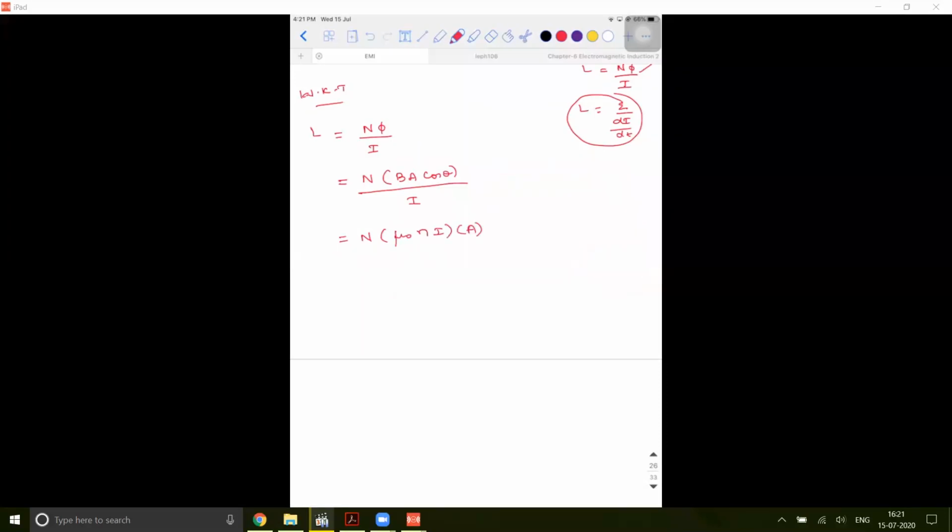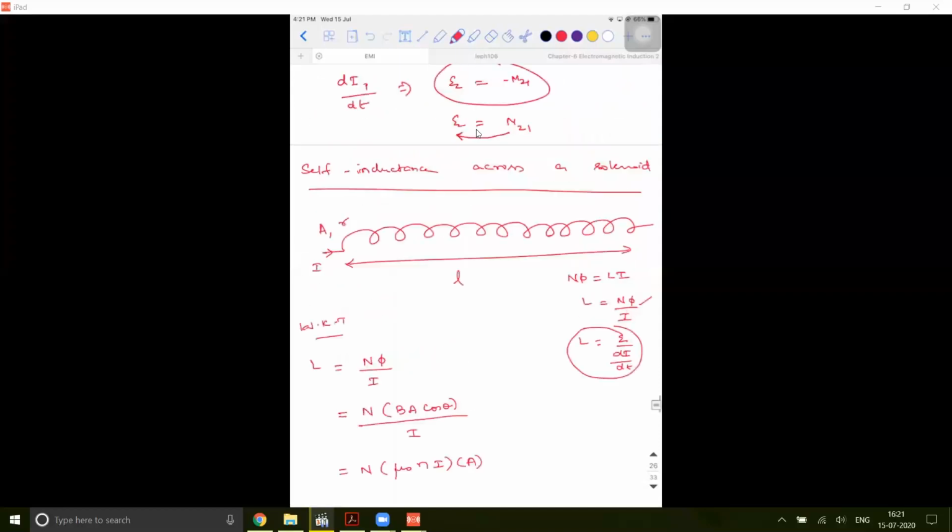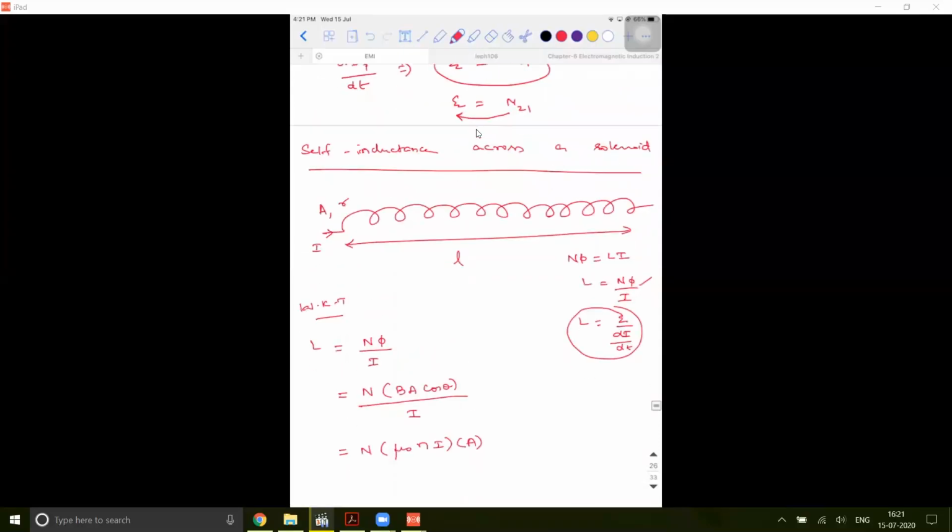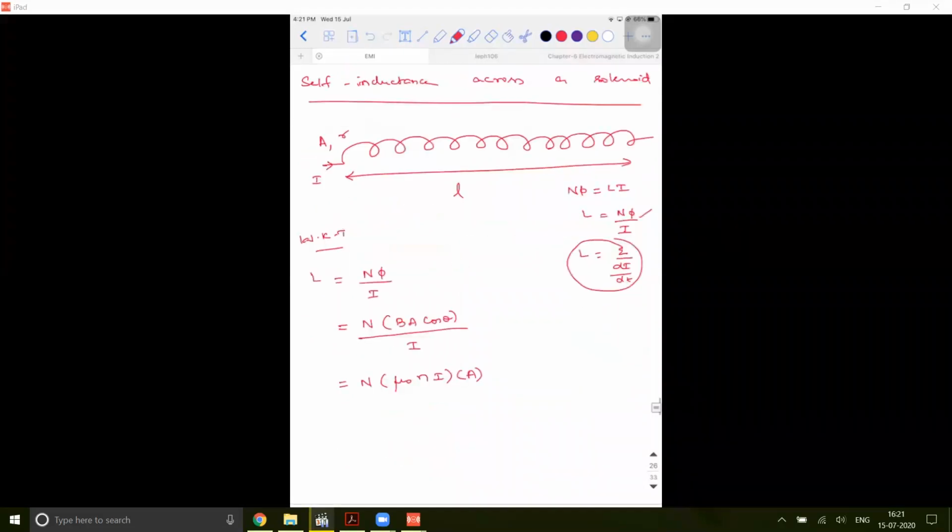For a long solenoid, the magnetic field is present only inside the solenoid. So the angle between the magnetic field and the area vector is 0 degrees, so I take cos 0 divided by I. So I and I will get cancelled.